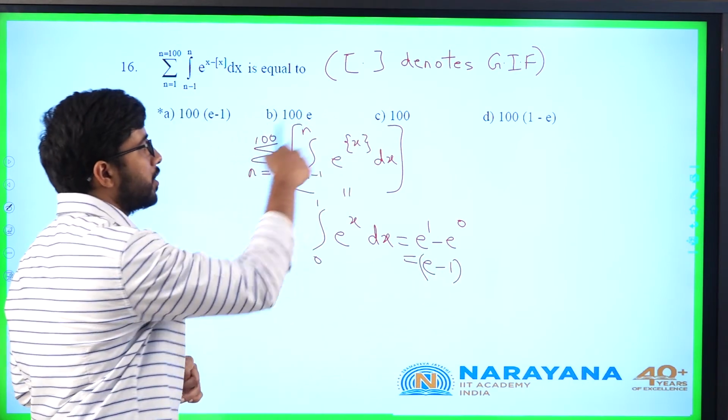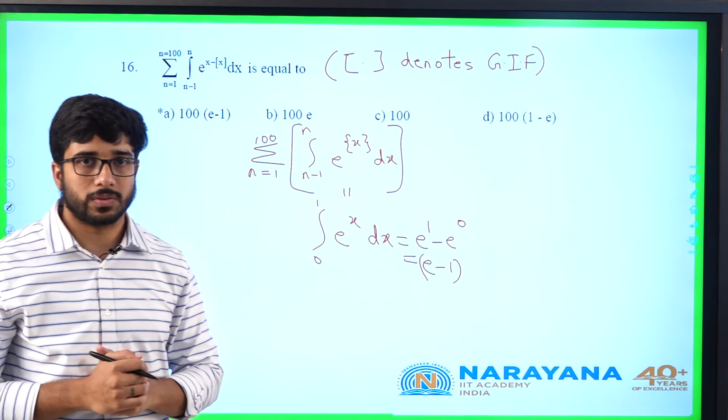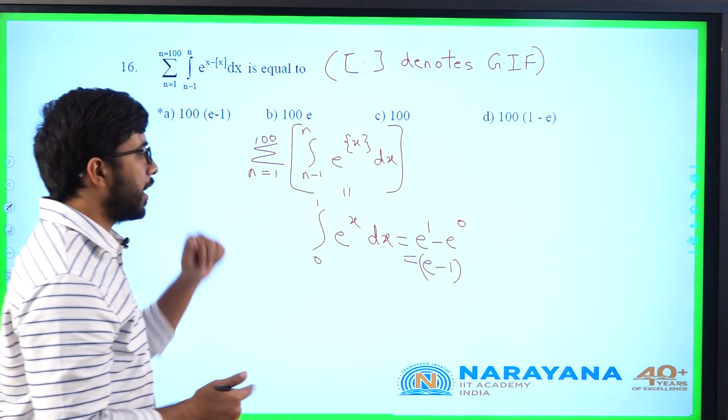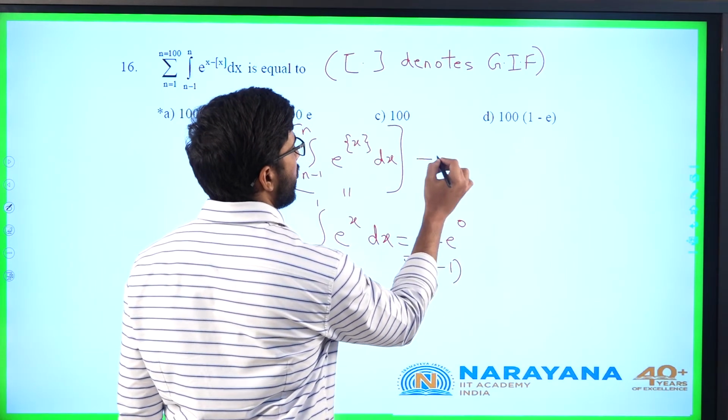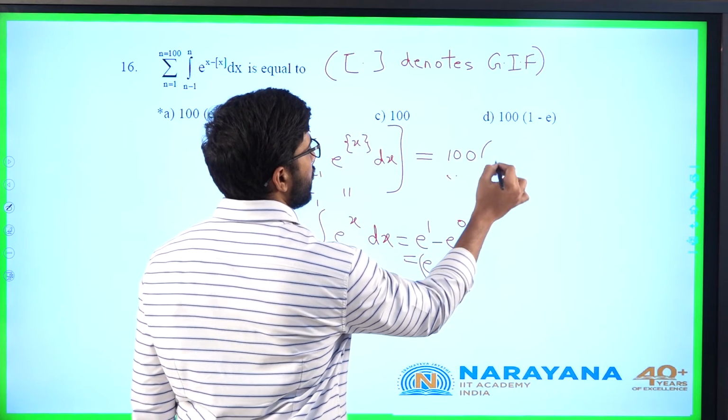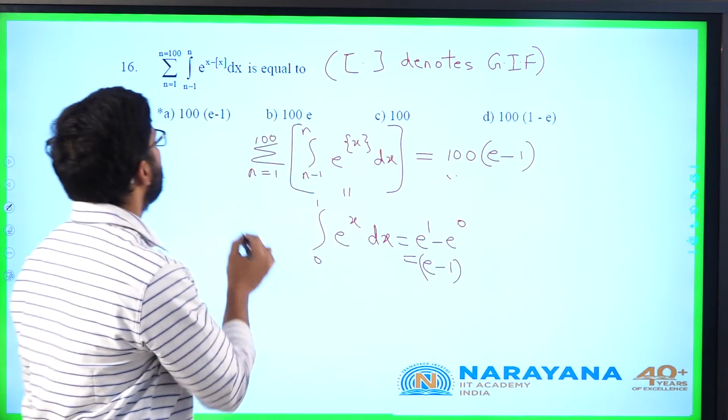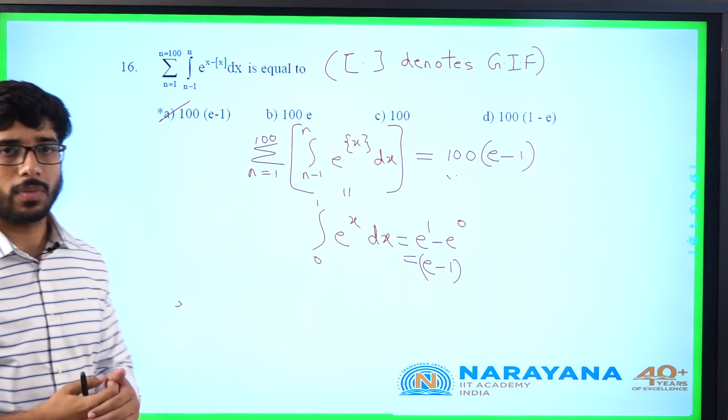How many times am I adding this value? N equal to 1 to 100 means I am adding it 100 times. So this will be 100 into e minus 1. Okay.